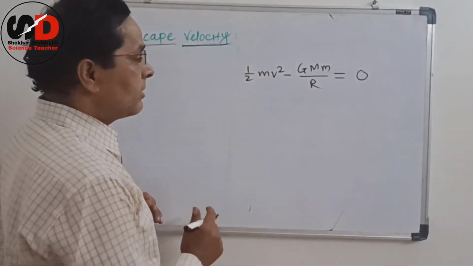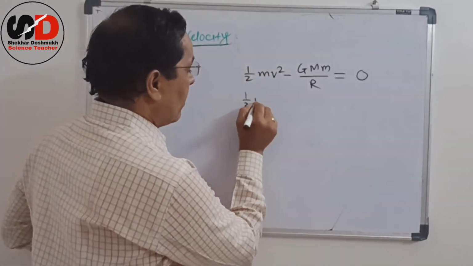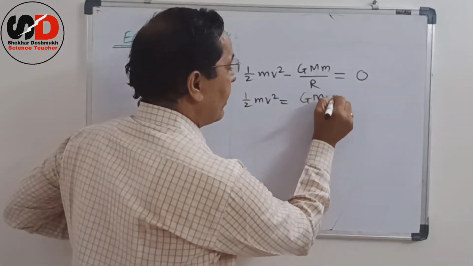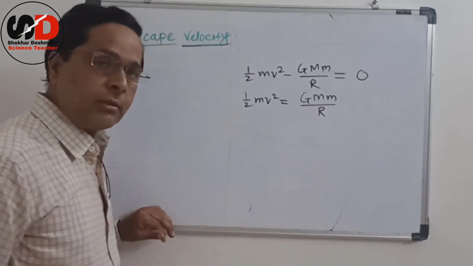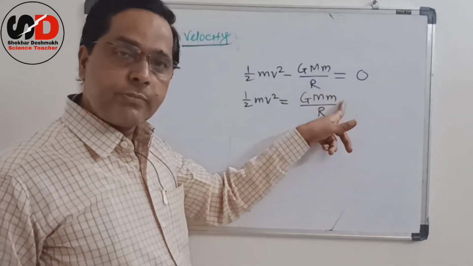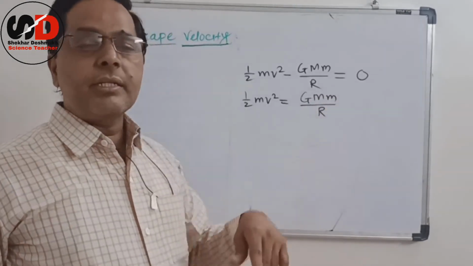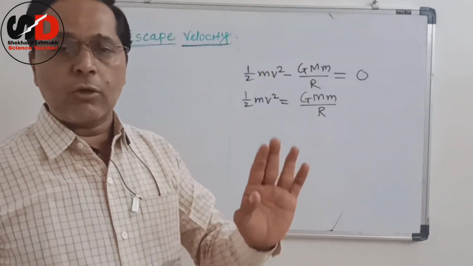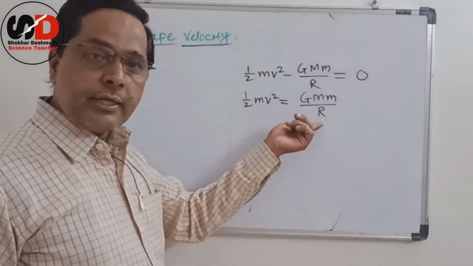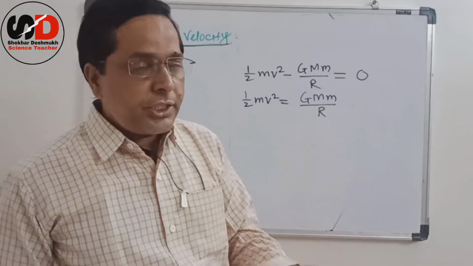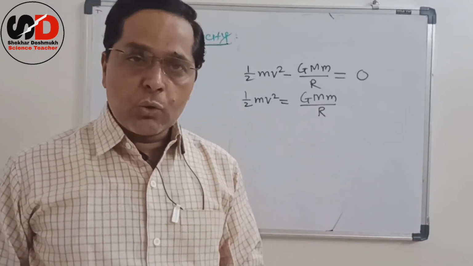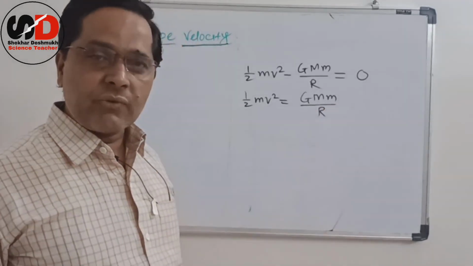So solve it. Half mv square is equal to GMm upon r, where capital M is always the mass of Earth, small m is the mass of the object, and r is the distance of the object. Initially the velocity starts from the ground only, and therefore r is the radius of Earth.